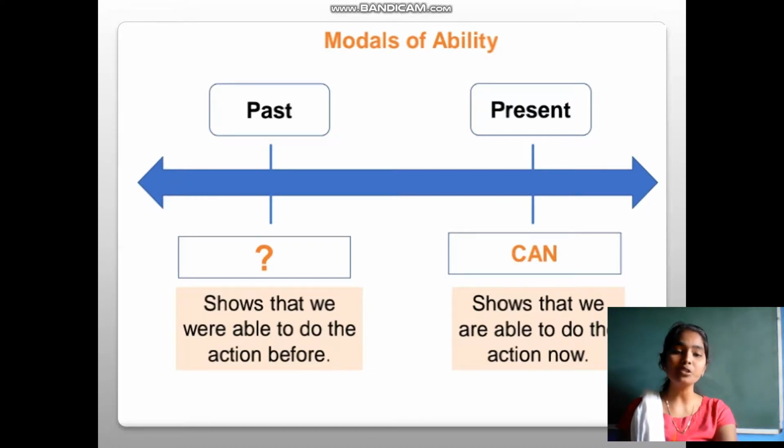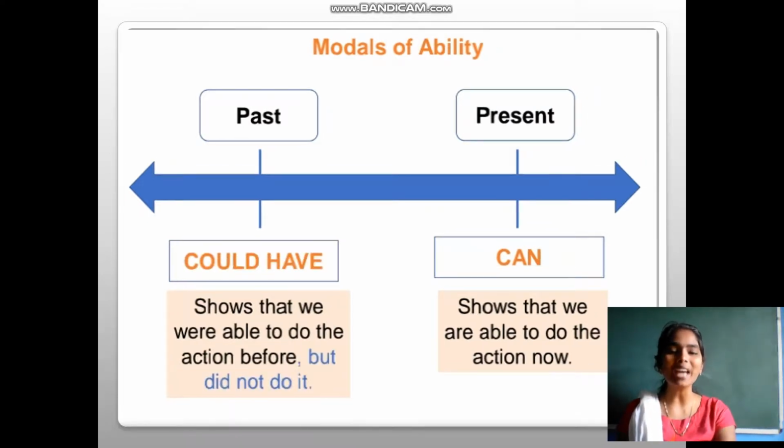If I want to show that I was able to do the action before, in the past only, which modal are we supposed to use? Let's learn that modal. It is could have. It shows that we were able to do the action before but did not do it. I am just showing the ability. It could have happened before, I could do that before, but the action still did not happen. I am saying to someone this action could have been done by me before. At that time we should use could have.